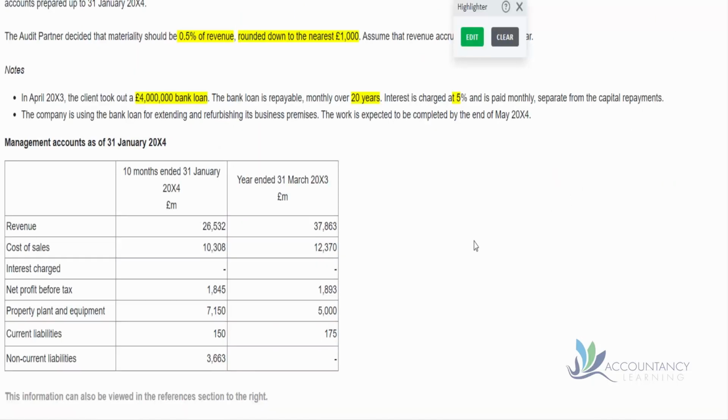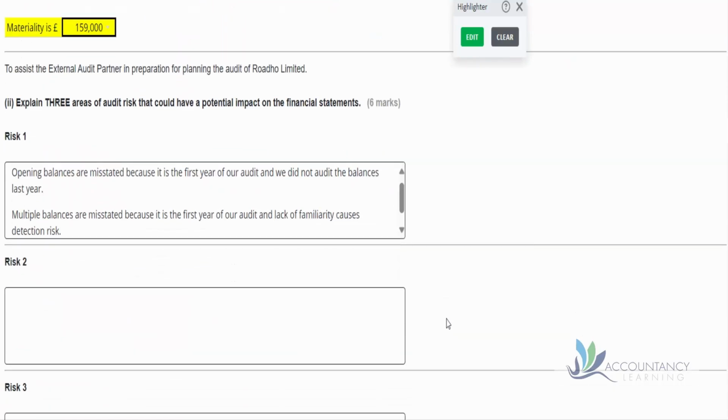So looking at their numbers, we can see that there is no interest charged. And if you look at the non-current liabilities, well, that's not the number we had on our calculation just now, is it? So something's not right here. We don't know what's wrong, but something is not right here, and we need to recognise that as an audit risk. So let's have a look at the second box.